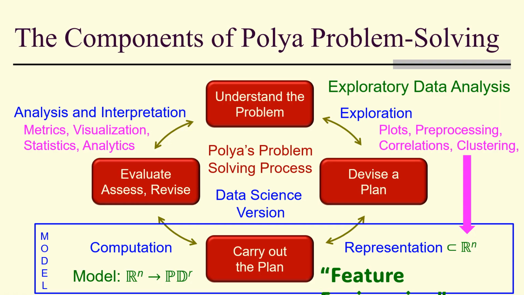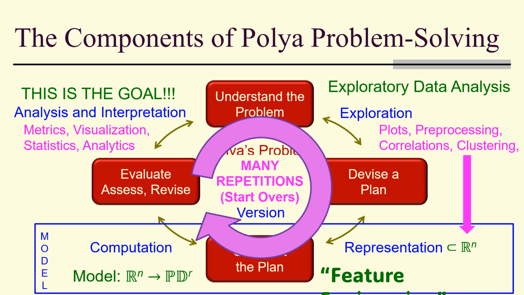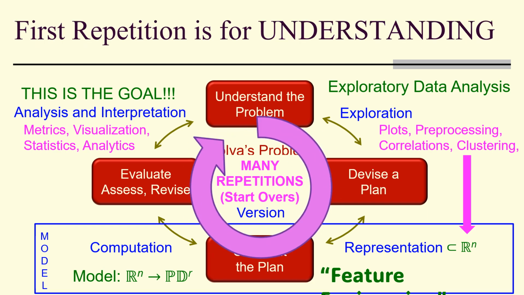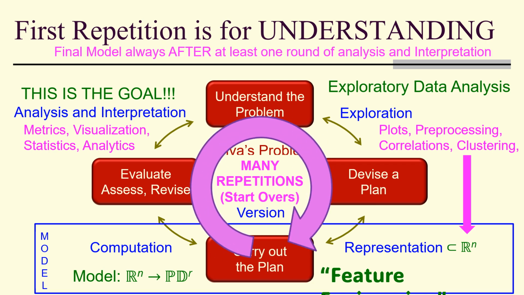And to do so, we go back to the Polya problem-solving process. We've looked at exploratory data analysis, feature engineering, our model building, and analysis interpretation, and that's our goal. But it's not just our goal once. We do this over and over and over. The first repetition, up to analysis and interpretation, is almost always for understanding. The final model is always after one round at least of analysis and interpretation.